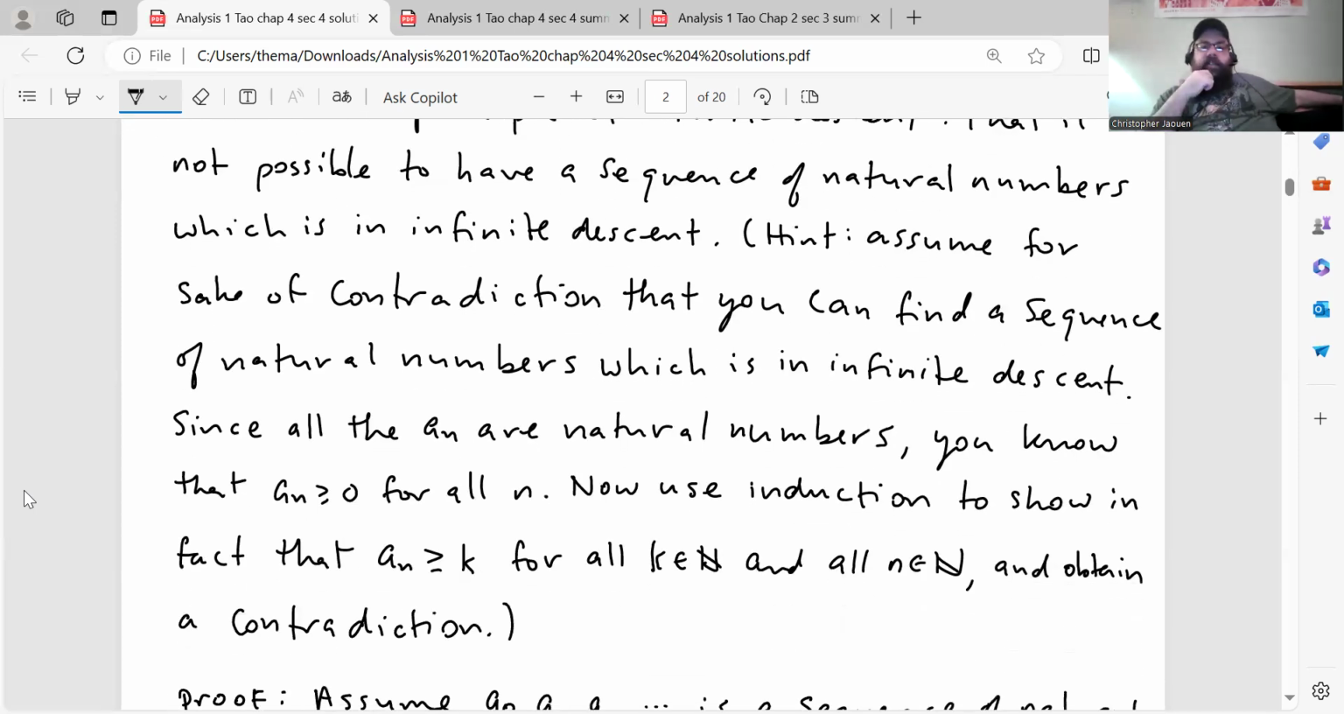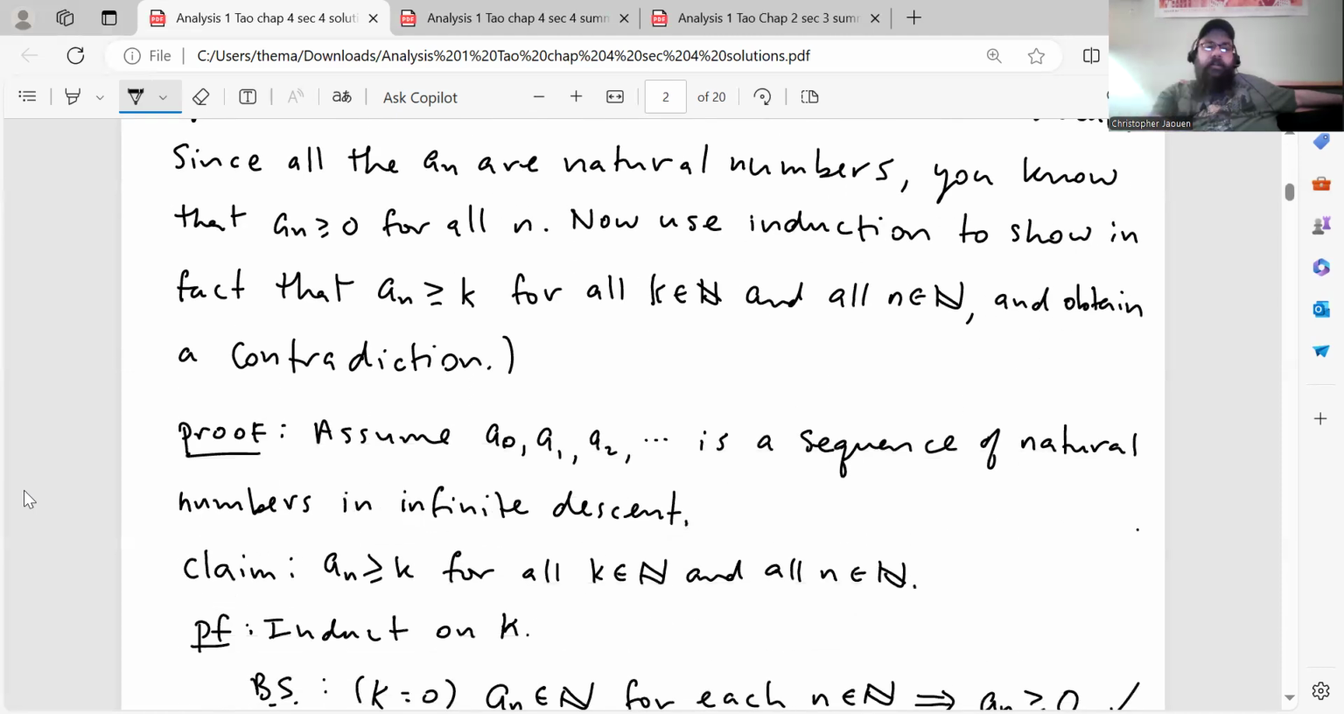He says, assume for the sake of contradiction that you can find a sequence of natural numbers which is an infinite descent. Since all the a_n are natural numbers, you know that a_n is greater than or equal to 0 for all n. Now use induction to show, in fact, that a_n is greater than or equal to k for all natural numbers k and all natural numbers n, and obtain a contradiction. So I just followed his hint.